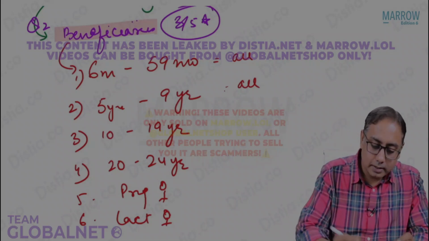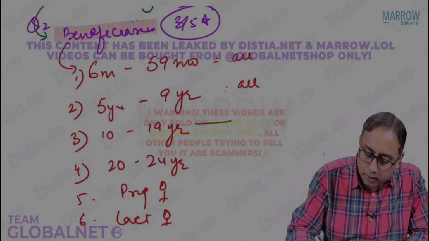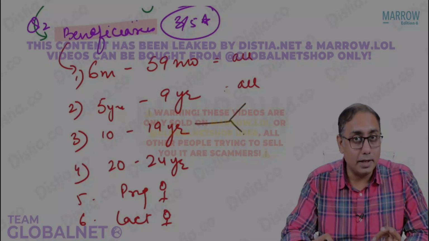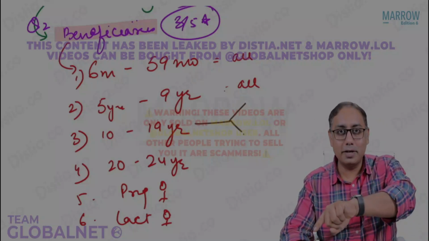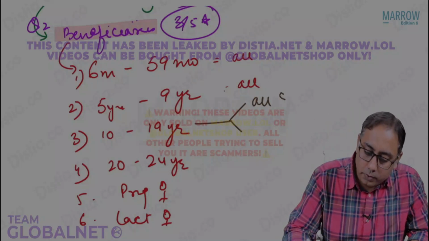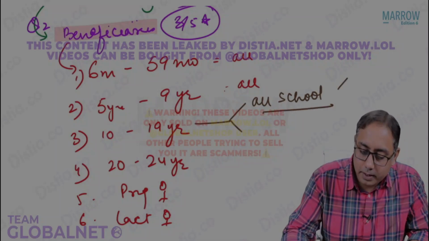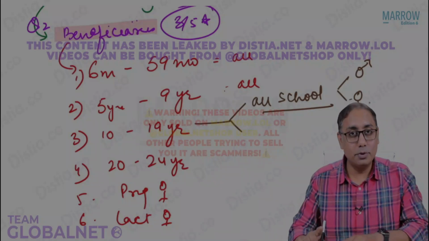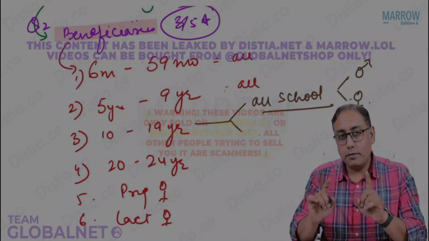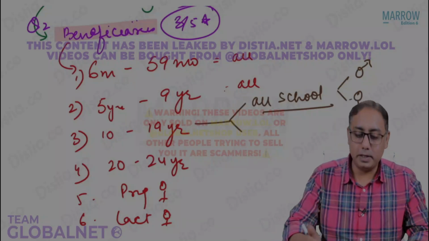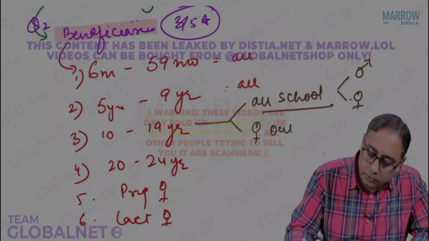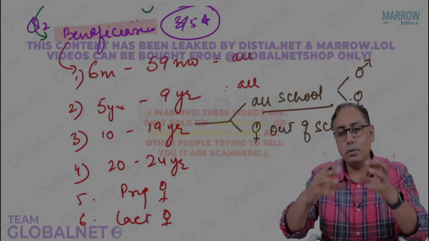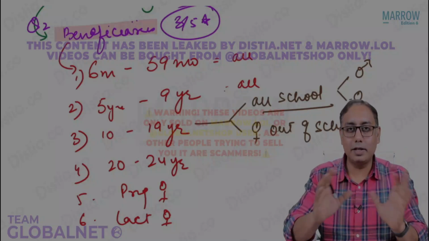10 to 19 years, mark it. It's kind of an important, complex MCQ, not very complex. For 10 to 19 years, all children who are going to school will be taken. So all school children, that means both the boys and the girls from the school. But from outside the school, all girls will be taken. So all girls out of school, all girls who are going to school or not going to school, but the boys only who go to school. That's the take-home message.